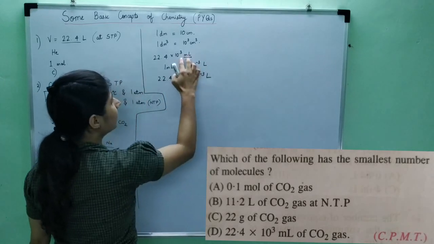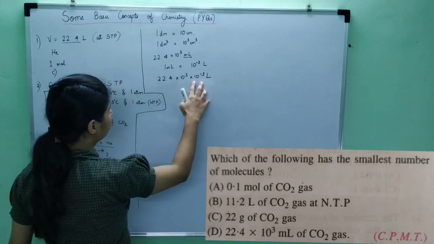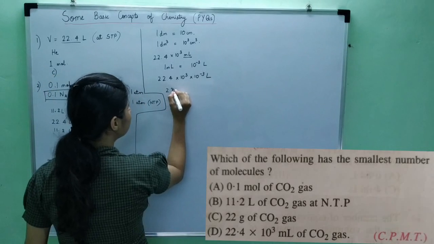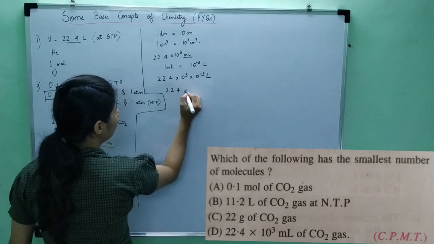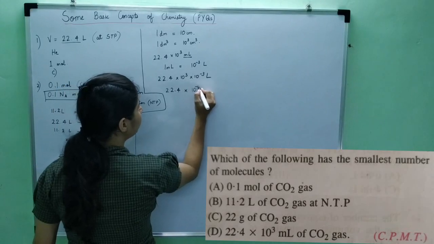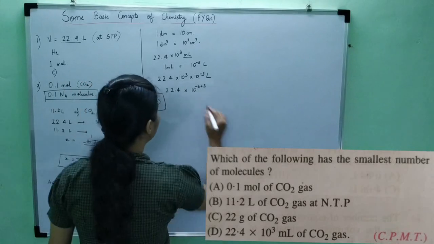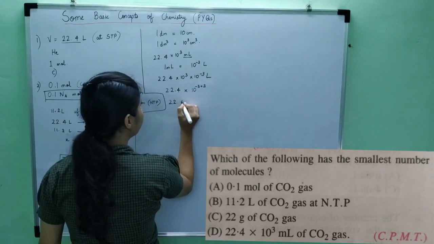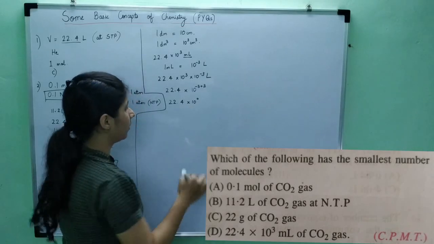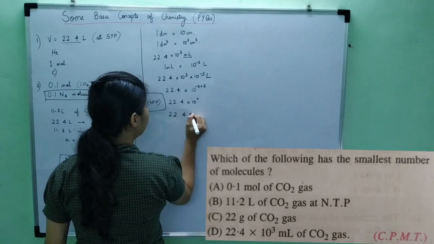Okay, so the milli thing I have substituted, the prefixes which we use, so that is for milli 10 to the power minus 3. So 10 to the power 3 and 10 to the power minus 3. From the rules of power indices, what do we understand? When the base is same, the powers add up. So 10 to the power minus 3 plus 3, so minus 3 plus 3 becomes 0, 10 to the power 0. So this is 22.4 into 10 to the power 0. Any number raised to 0 is 1. So 22.4 into 1, which remains 22.4 liters.